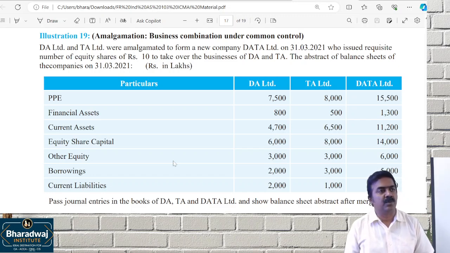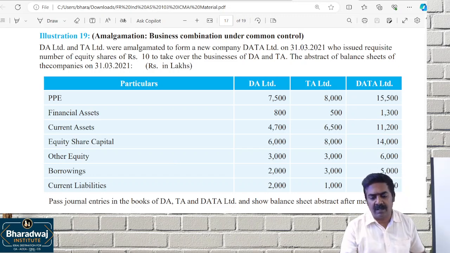Work out the consideration, then we'll decide who is the acquirer.